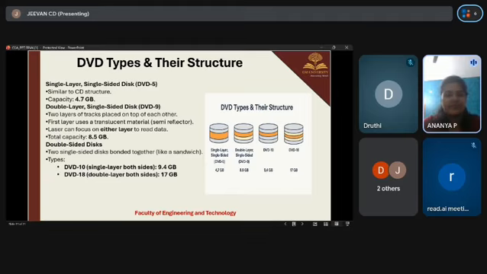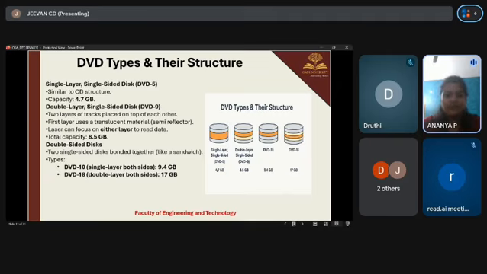Second is the double layer single sided disc, called DVD9. It has two layers of tracks placed on top of each other. The first layer uses a translucent semi-reflective material, and the laser can focus on either layer to read data. Its total capacity is about 8.5 GB.